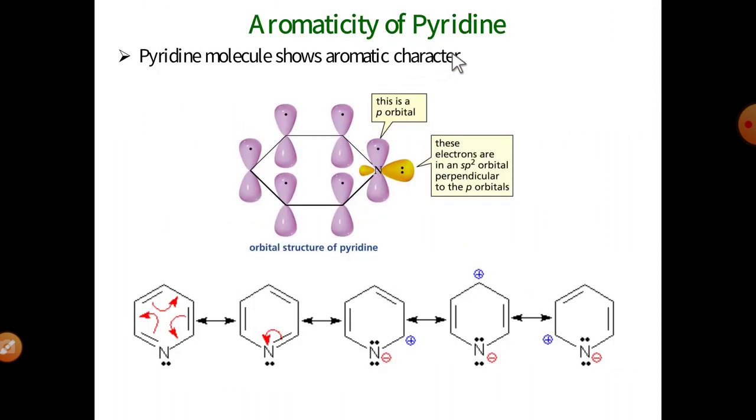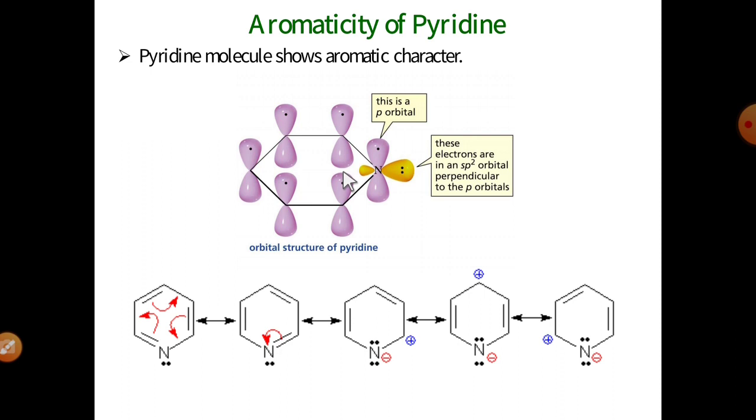Next one is the aromaticity of pyridine molecule. The pyridine molecule shows aromatic character. It is a derivative of benzene, only one of the carbons is replaced by heteroatom nitrogen. But in case of this pyridine molecule, the electron pair of this heteroatom nitrogen does not participate in the delocalization. It is not a part of this aromatic sextet, because see the orbital structure of this pyridine molecule, the position of this orbital is exactly perpendicular to the p pi orbitals of all 6 carbons. Means the electron pair of this nitrogen does not participate in delocalization.